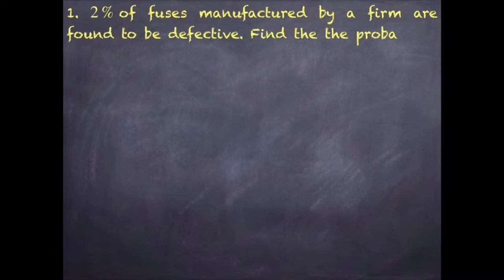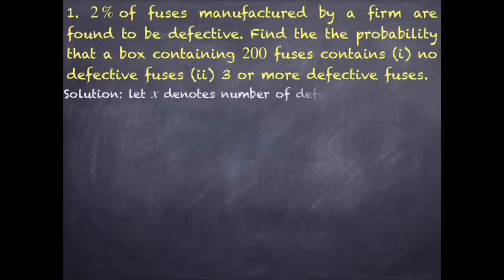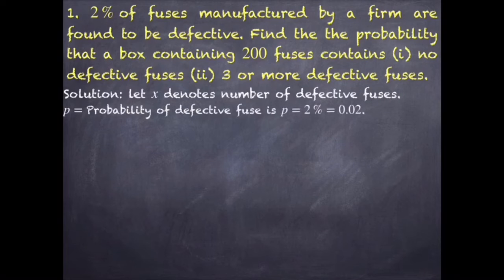So now moving to the first problem. 2% of the fuses manufactured by a firm are found to be defective. Find the probability that a box containing 200 fuses contains no defective fuses or 3 or more defective fuses. x denotes the number of defective fuses. The probability is 2%, that is 0.02, as given. In the question they have not specified binomial or Poisson. By looking at the value of p, you have to decide which one to use. Here p is equal to 0.0something, so use the Poisson distribution.